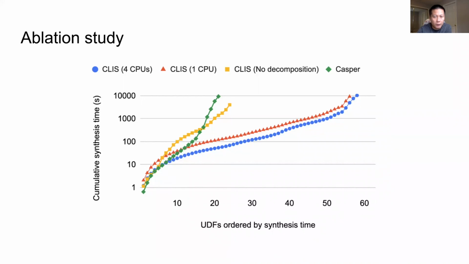This figure shows the results. The x-axis is the UDF IDs ordered by the synthesis time, and the y-axis is the cumulative synthesis time. We can see that the parallel CEGIS is much faster than the serial CEGIS. And without the decomposition, it becomes much less scalable.